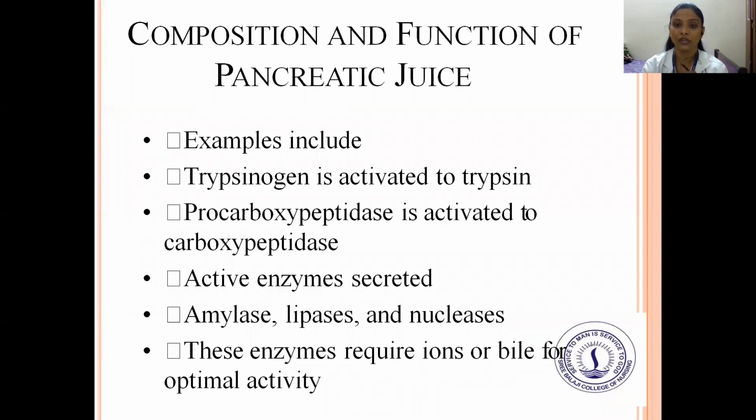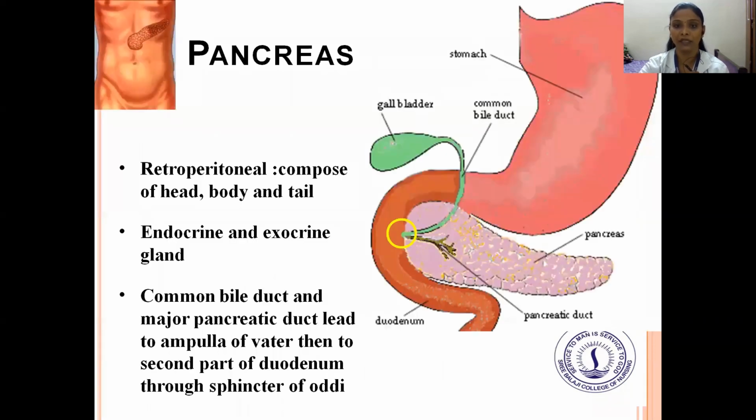Next is the composition and function of the pancreatic juice. The examples include trypsinogen activated by trypsin, and procarboxypeptidase activated by carboxypeptidase. Active enzymes secreted are amylase, lipase, and nuclease. These enzymes require ions or bile for optimal activity. And next is the pancreas.